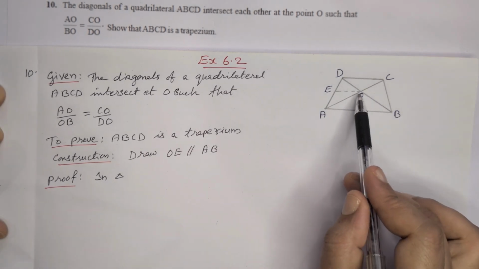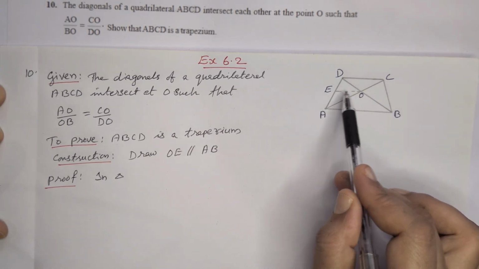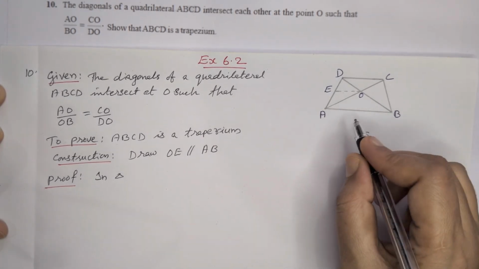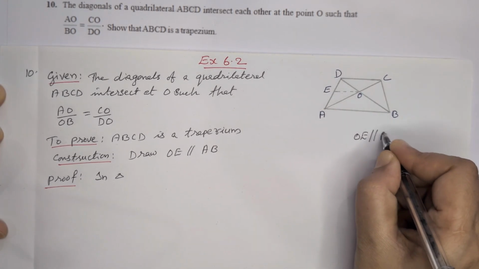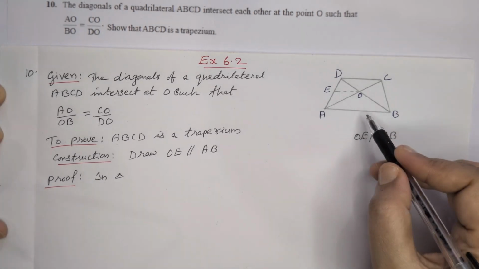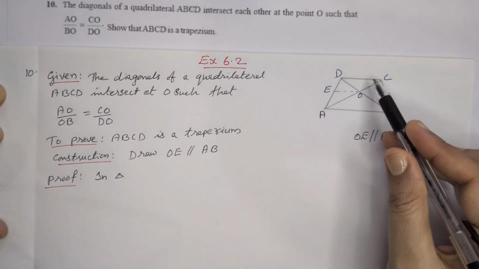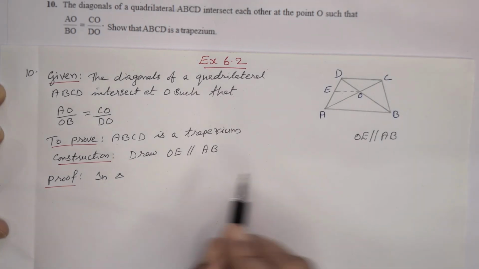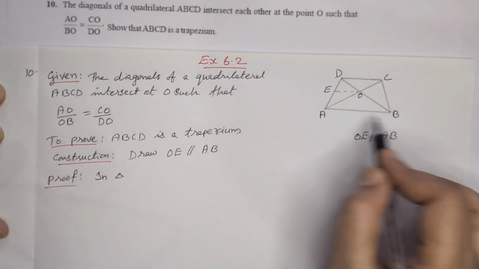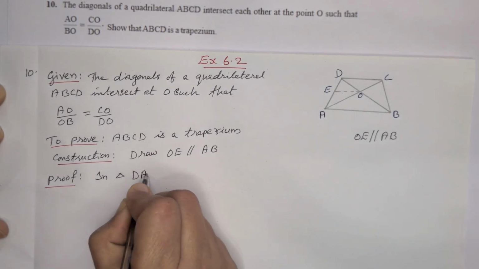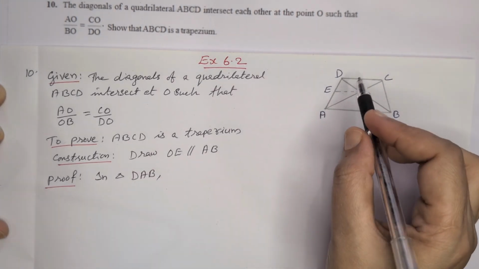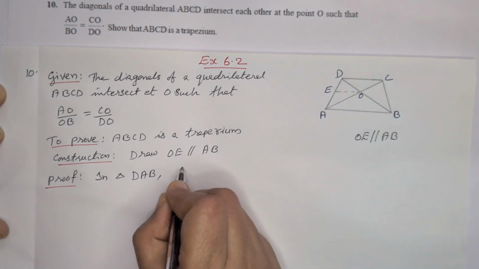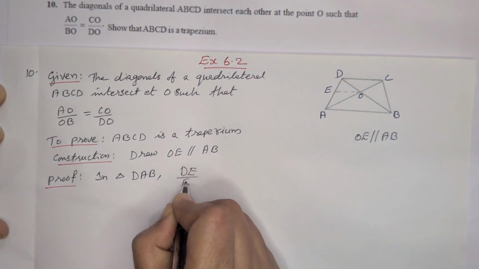So here the construction: we are making the line segment OE such that it is parallel to AB, and later we are going to prove that it is parallel to CD also. Now in triangle DAB, we can write DE by EA is equal to DO by OB.